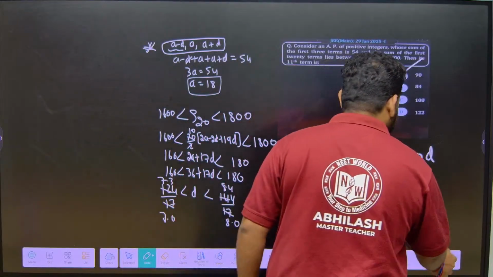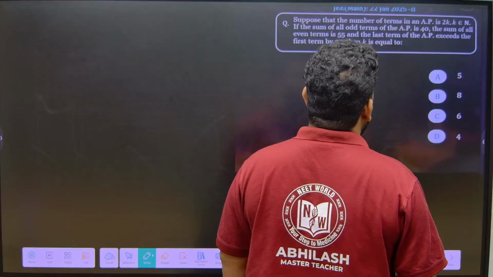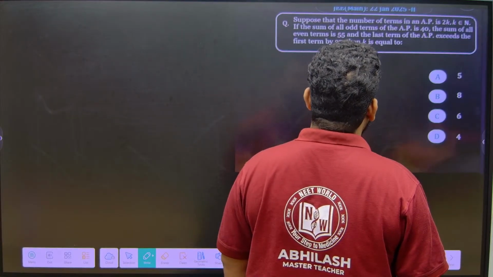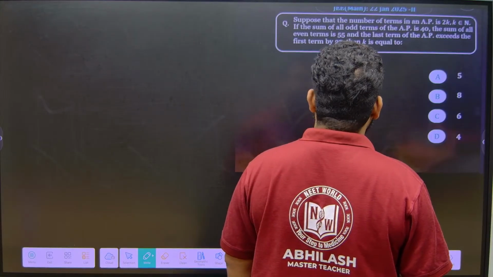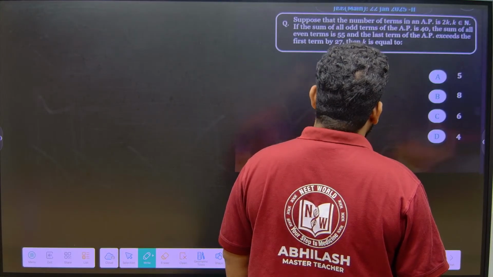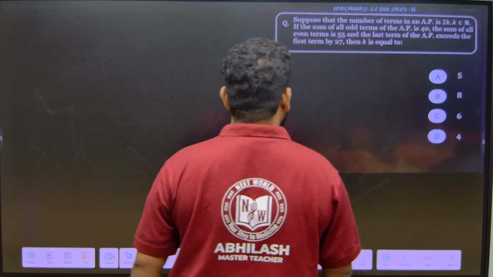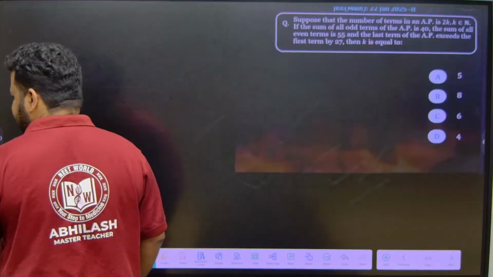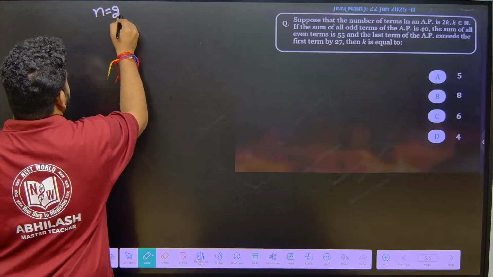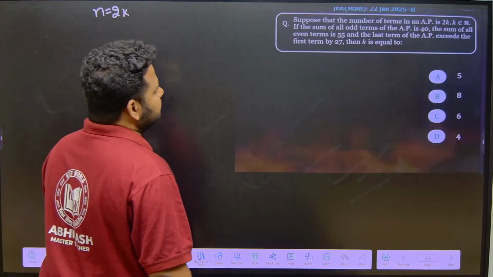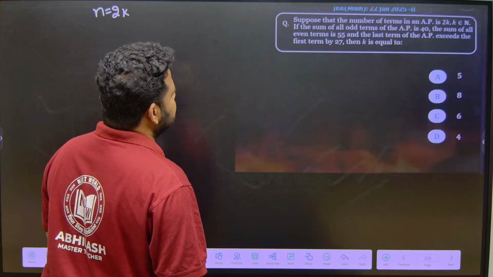Okay, now let us go to the next question. Suppose that the number of terms in an AP is 2k, k belongs to N. If the sum of all odd terms of an AP is 40, the sum of all even terms is 55, and the last term of an AP exceeds the first term by 27, then k is equal to what? They are telling us the number of terms of an AP is 2k. So that means N is equal to 2k.